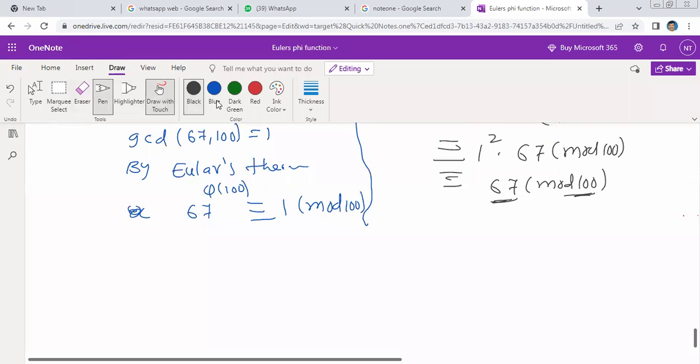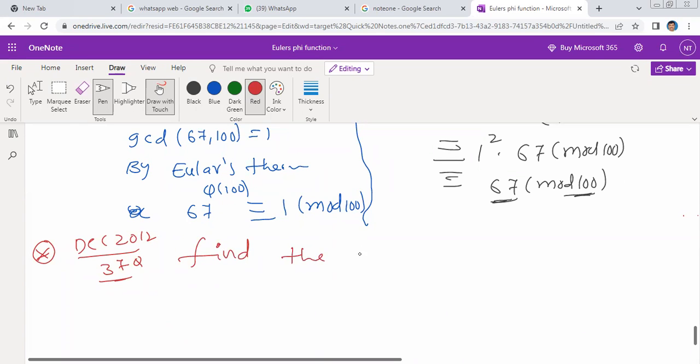So, another question. This is from December 2012, the 37th question, given in section B. Find the last two digits of 7 power 81.